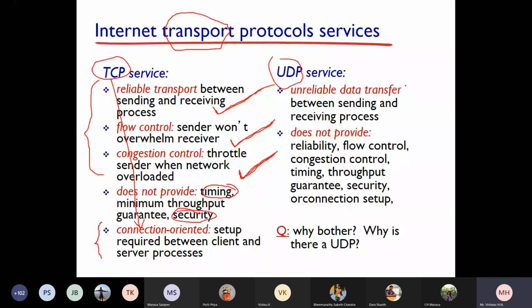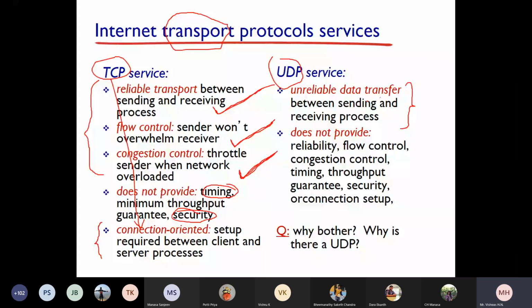Unreliable data transfer. That's what I told you. What happens with reliable data transfer? Your communication will get slow because it has to check all these, and even if there is a packet loss, the next packet will not be sent. So this type of TCP service will not help in multimedia applications like interactive gaming, audio, video. TCP will not help for that, whereas UDP will, because even if there is a packet loss, UDP will keep on transferring the next packets.